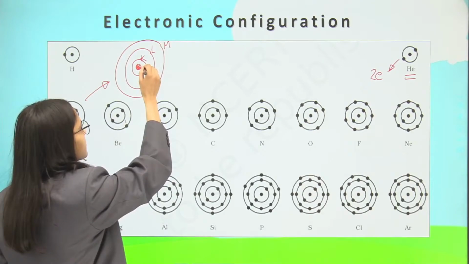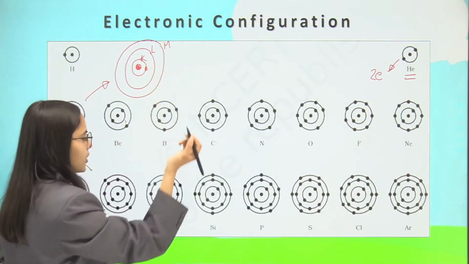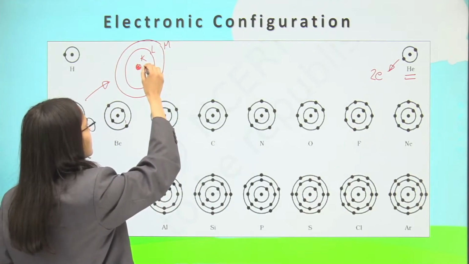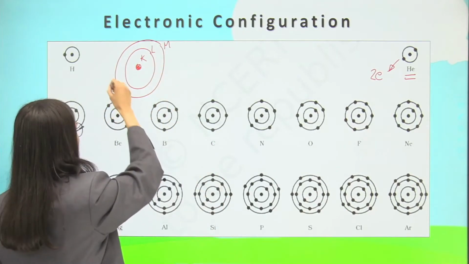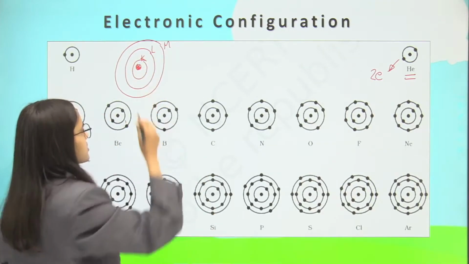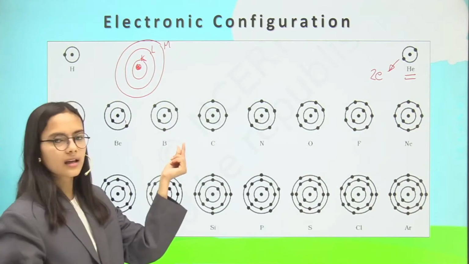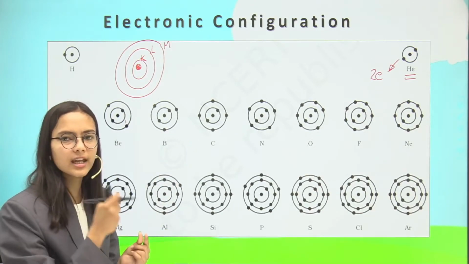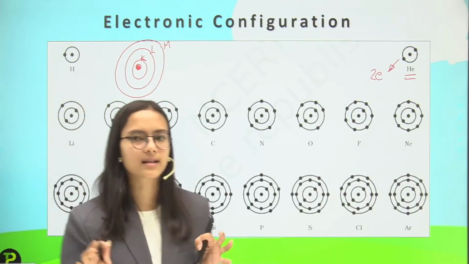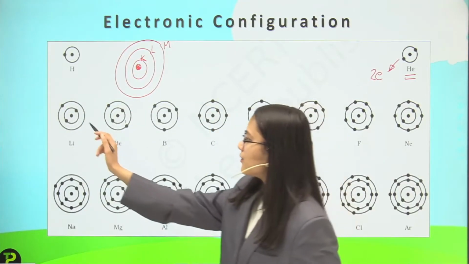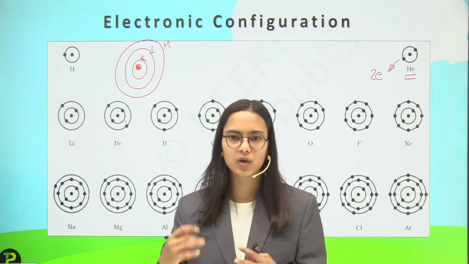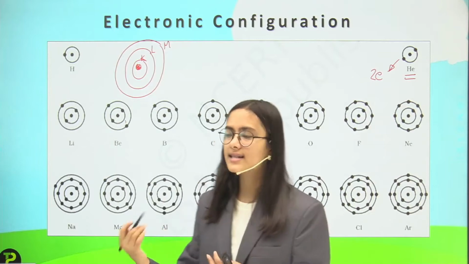I will just make a round point for the electrons. So these dots we see are the electrons. Electrons are represented using dots in this concept. So what is happening? We have put two electrons in the K shell and then the third electron in the L shell, that is the second shell.